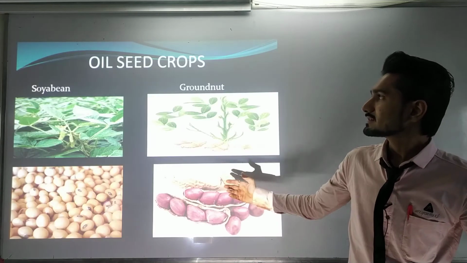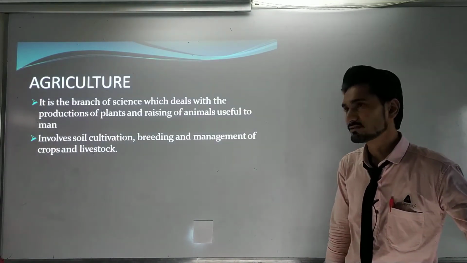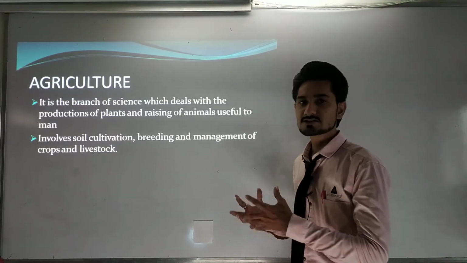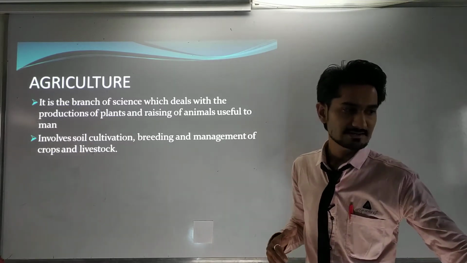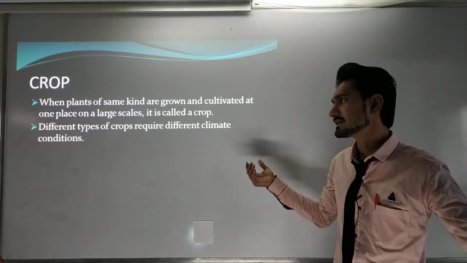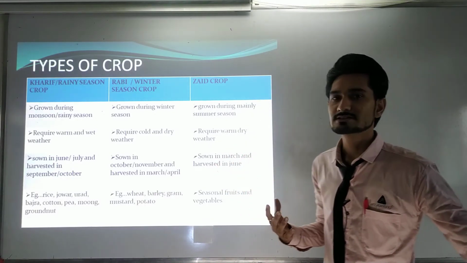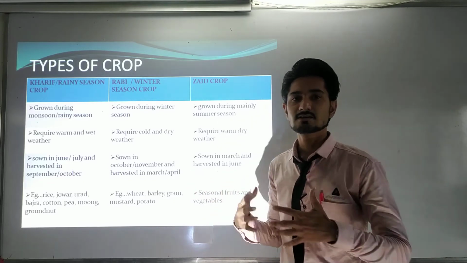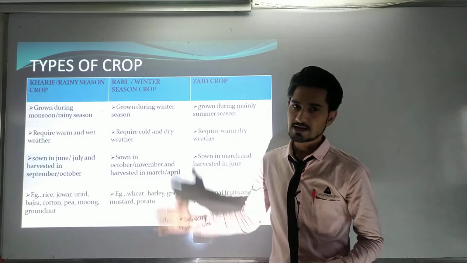After that we have seen agriculture's basic definition, which is generally a branch of science that studies farms. We can consider it the agricultural definition. Then we saw the basic definition of the crop. If the same kind of plant is grown over a large portion of a field, that can be considered a crop. We have seen the types of crops.